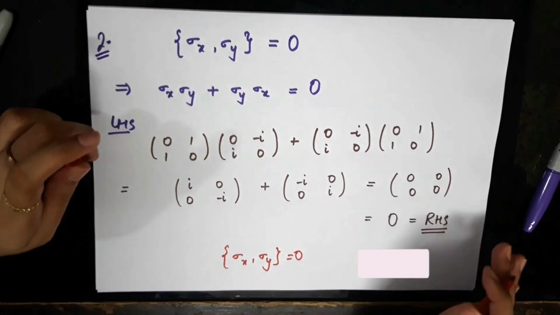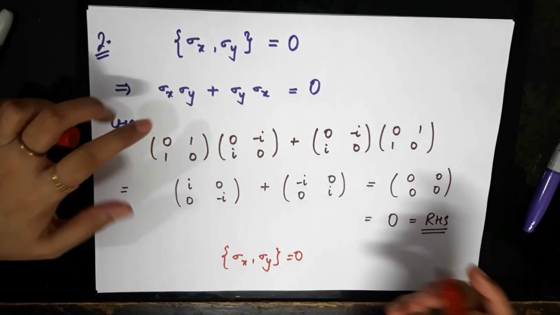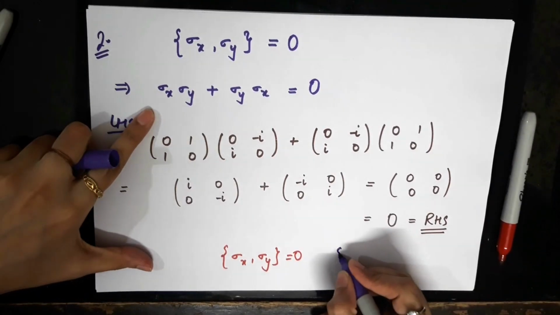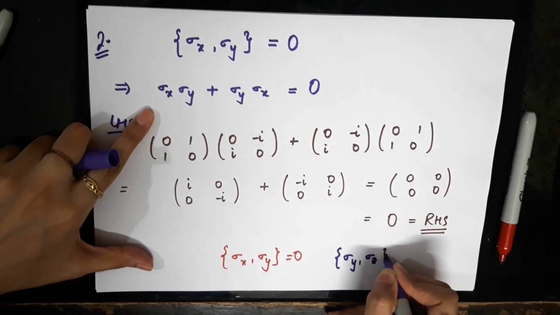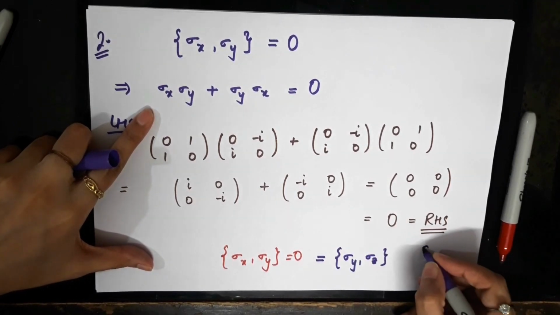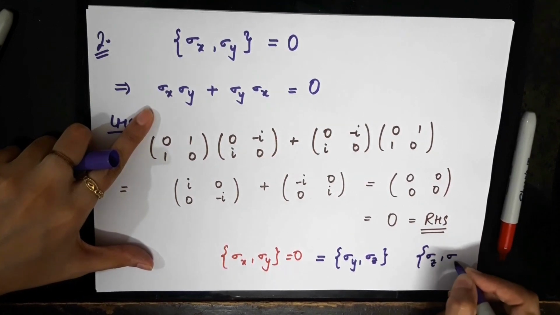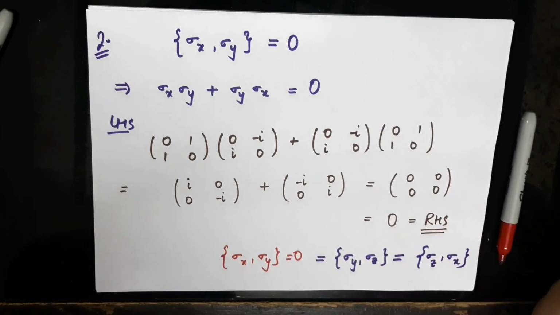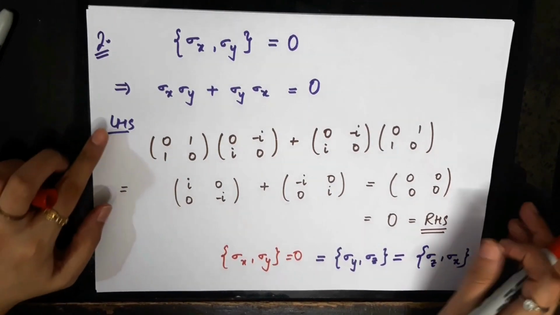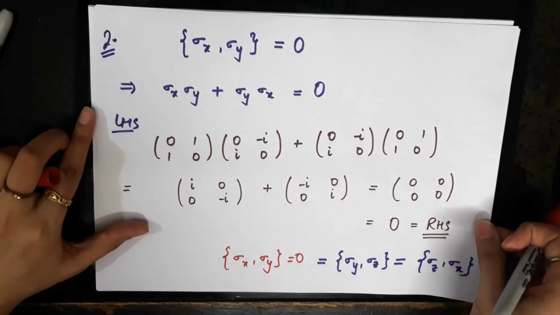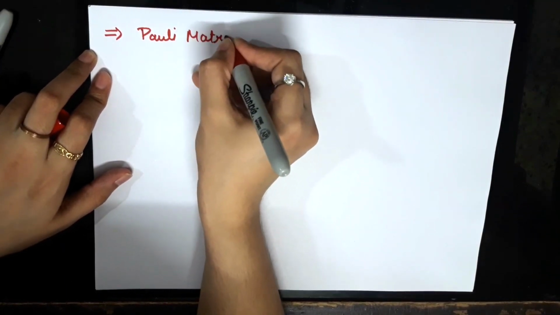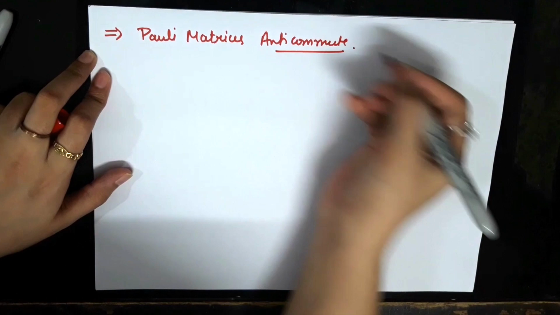This very simple computation you can also do for sigma y and sigma z. If you calculate the anti-commutator of sigma y and sigma z, that would also give you 0. And if you do it for sigma z and sigma x, that would also be equal to 0. So the Pauli matrices anti-commute among themselves. This is another important property of Pauli matrices. So the second property is that Pauli matrices anti-commute.